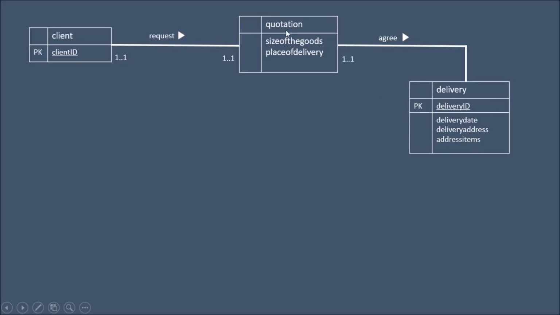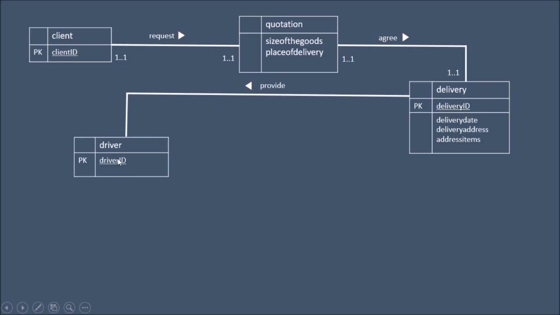Okay, so the quotation is 1 to 1 and delivery is 1 to 1, and then provide the driver. The multiplicity between delivery, provide the driver 1 to 1 and the driver 1 to many.